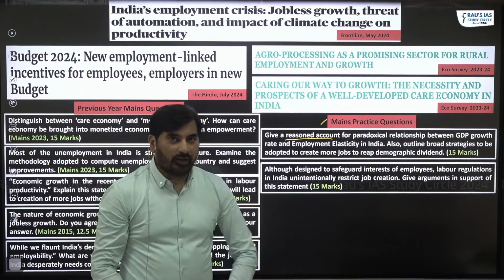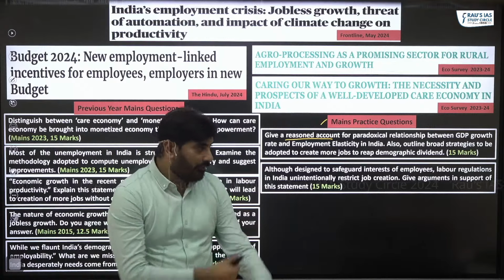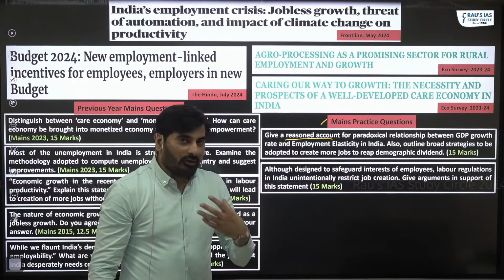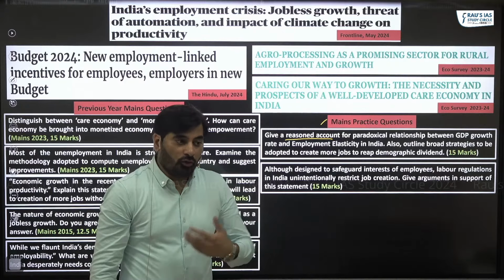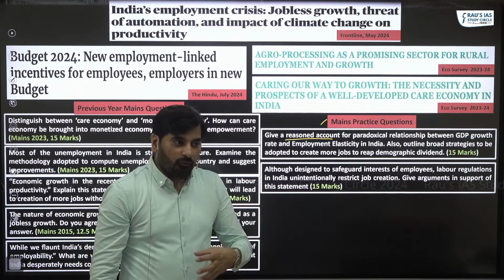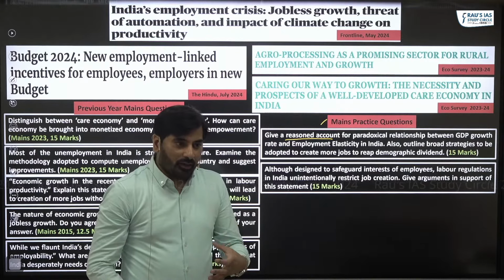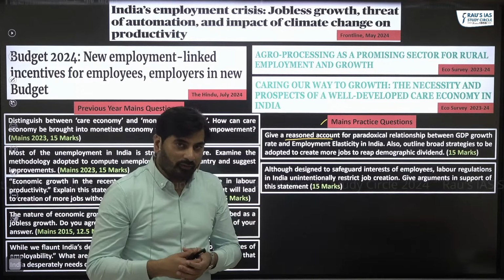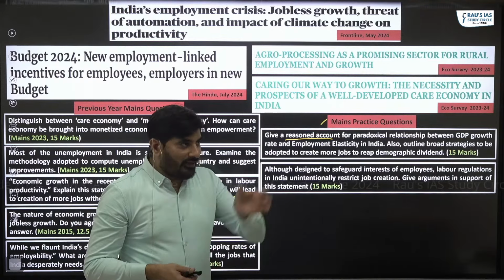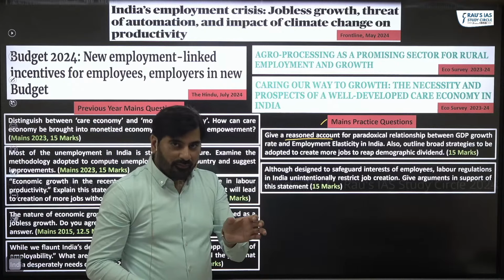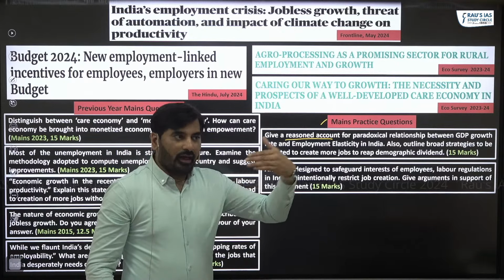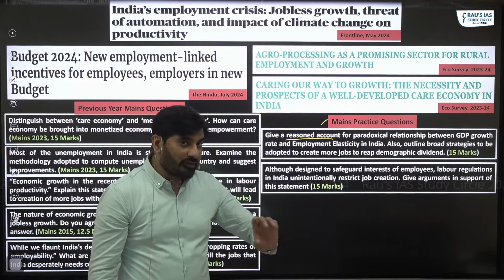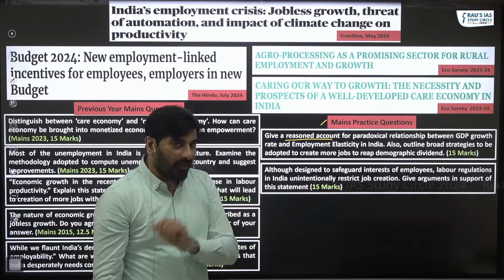Next one. Now this is something which is interesting. This year's Economic Survey has pointed out that a number of rules and regulations for the welfare of labor are actually going against the interest of the workers. So it has identified these problems in the labor rules and regulations, which are adversely affecting labor welfare. This is something which becomes important for the upcoming Mains.